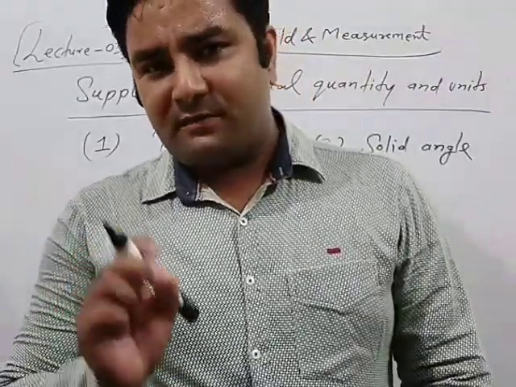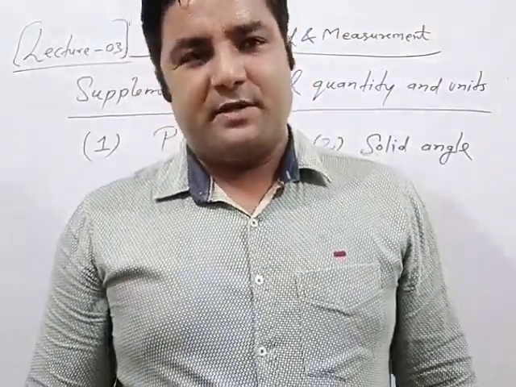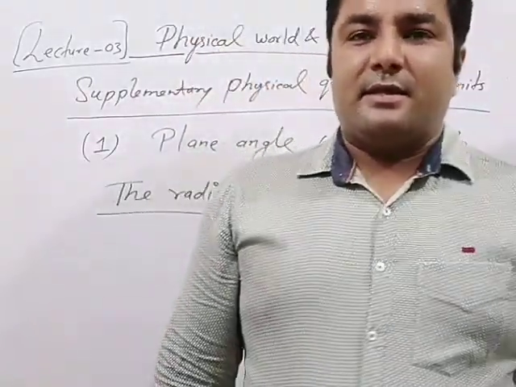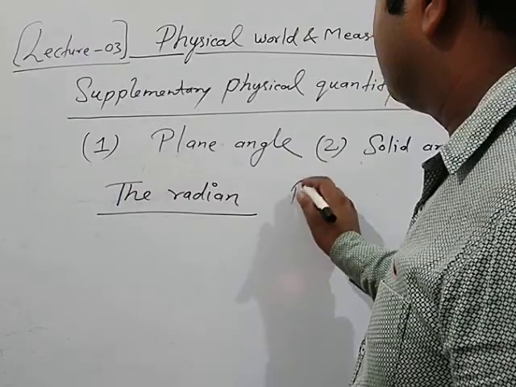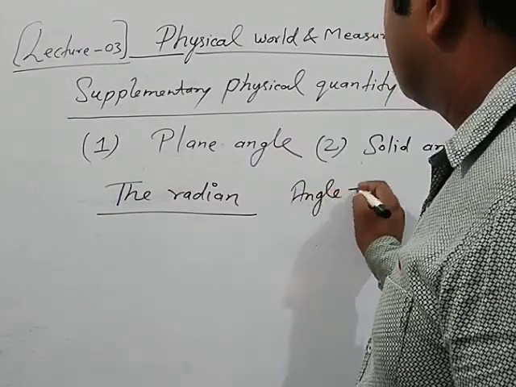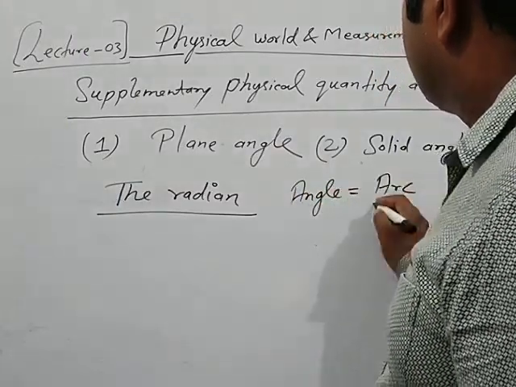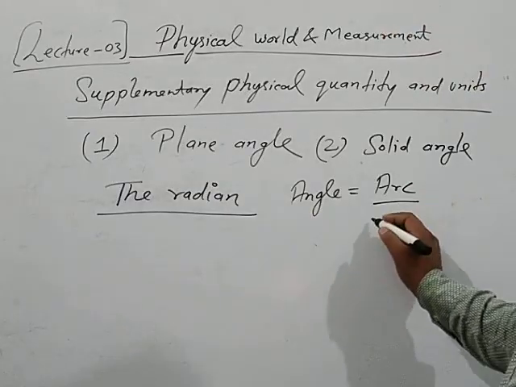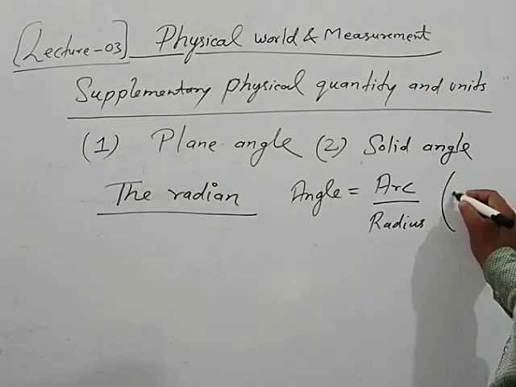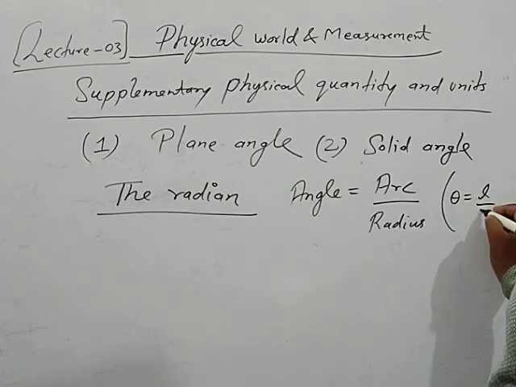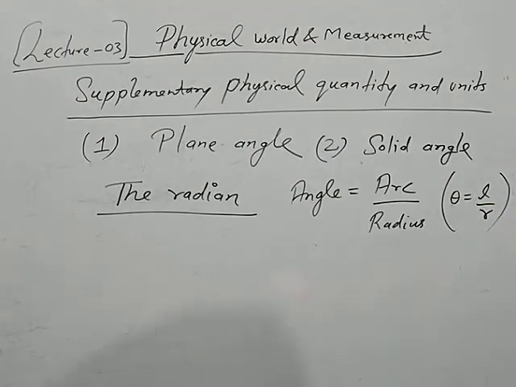You only have to understand the concept of the formula. What is the concept of the formula? Here, angle is equal to what? Arc upon radius. Angle is equal to arc upon radius. Theta is equal to L upon R. With the help of this formula, we can define it.